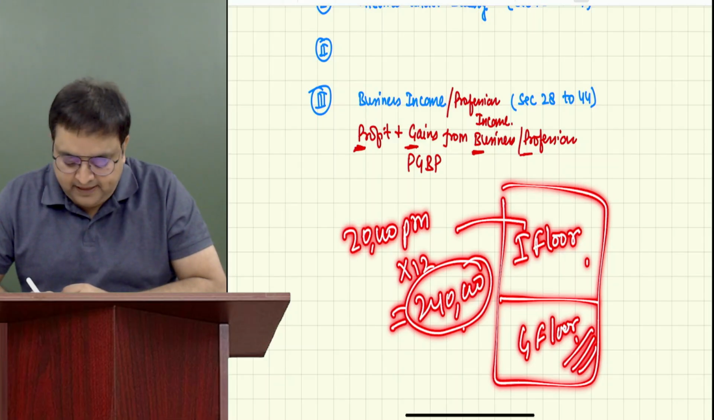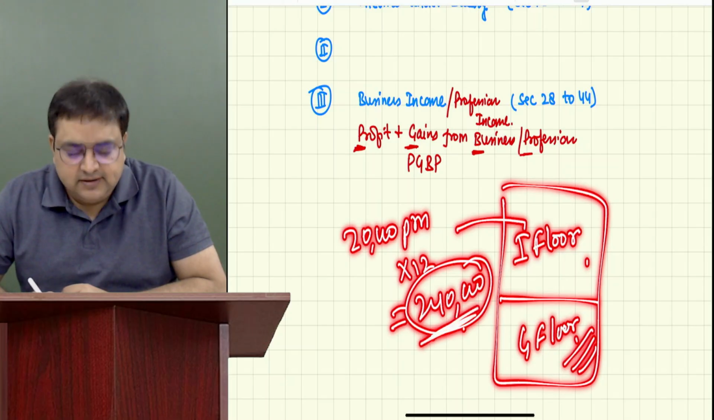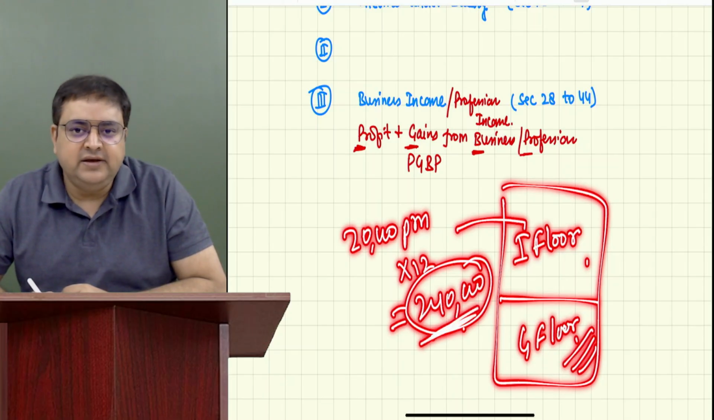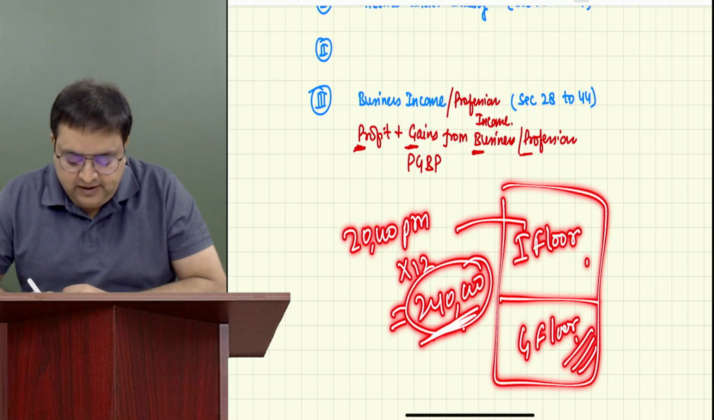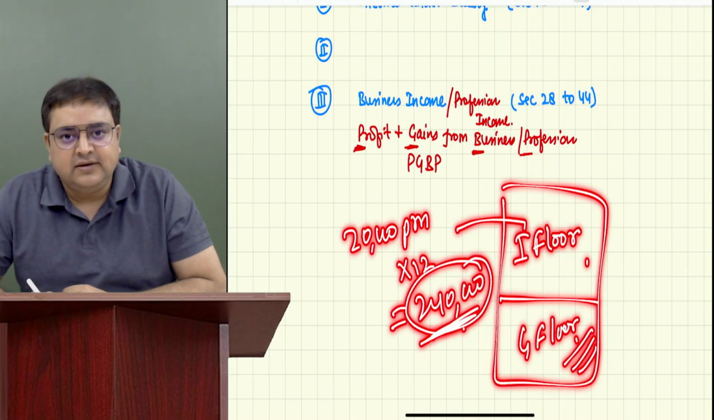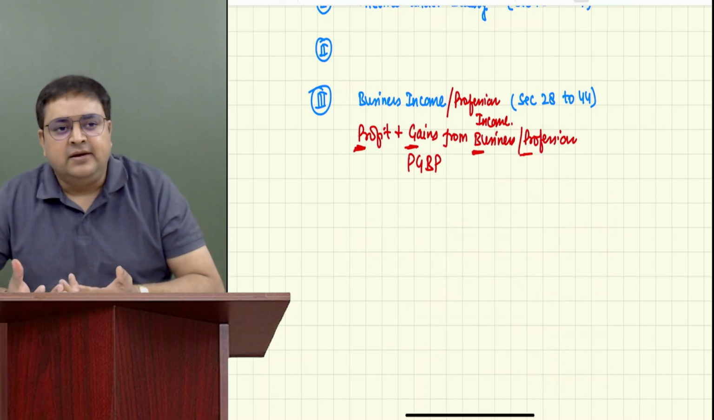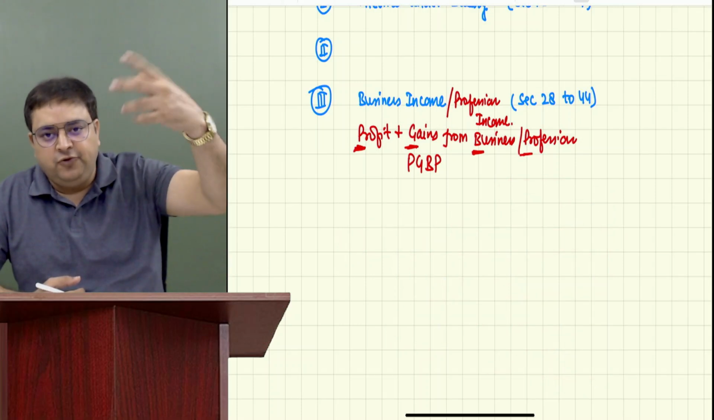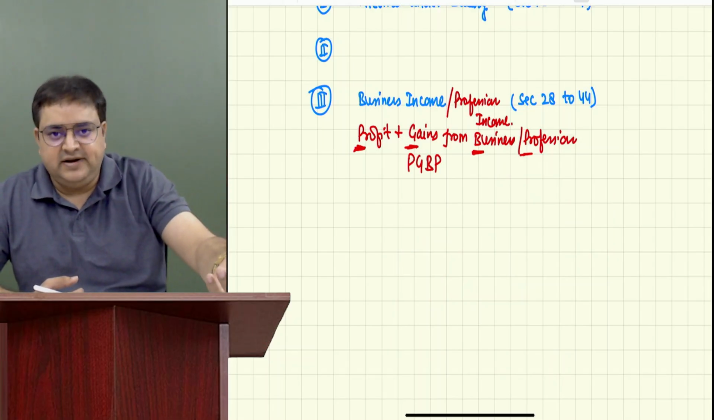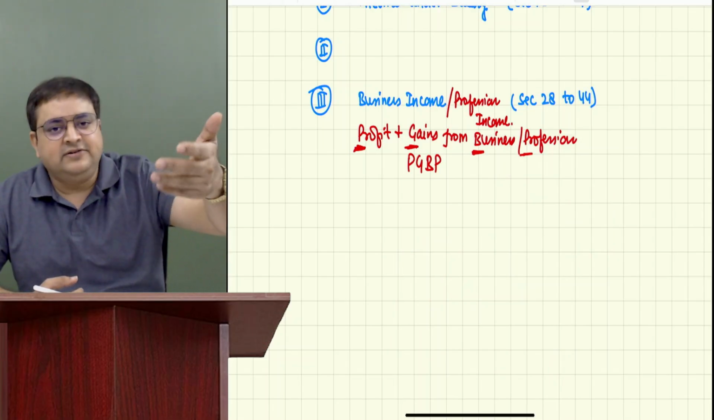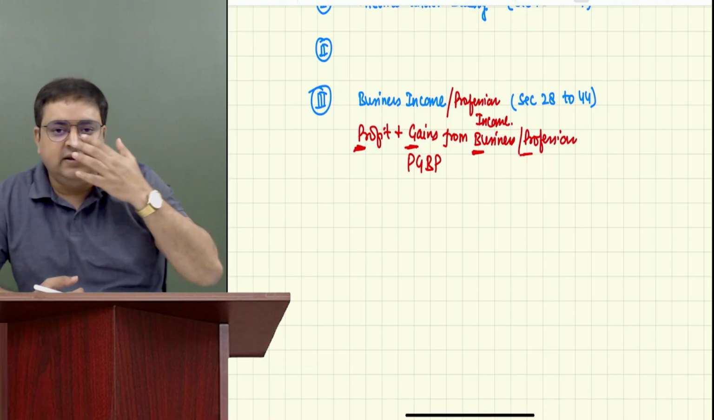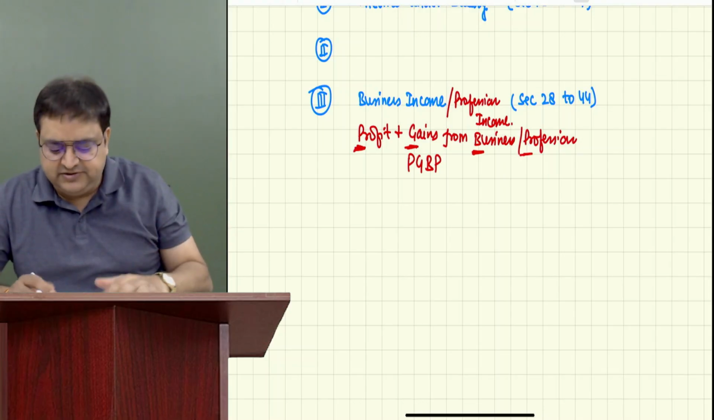Is this 240 a salary income for Srinidhi? No, sir. Is it a business for Srinidhi? No, sir. It's not a business, right? But let's say she has given one of the floors on rent. She's not doing any business. Morning she is going to the office, late in the evening she is coming back. So it's not a business she is doing.